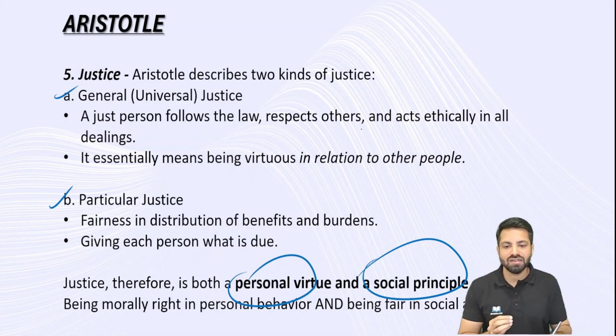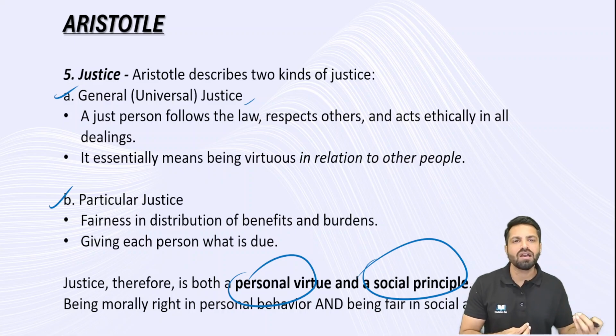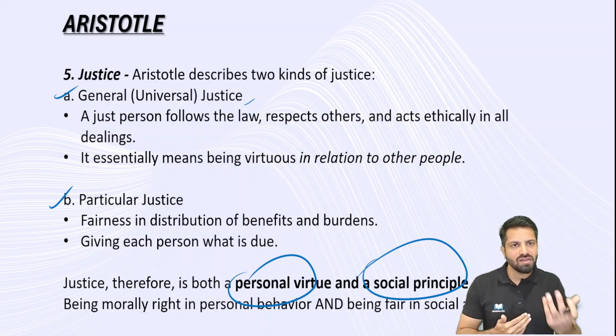It means that in general justice, in my conduct, the way I behave with you, I am ethical in my conduct. I am law abiding. Whatever rules and regulations the government has made, I follow them. And in my personal relationships with other persons, I am ethical in my conduct. I am not misusing any other person. I am not causing harm to any other person or any public property. So I am law abiding. I am ethical in my personal interactions.